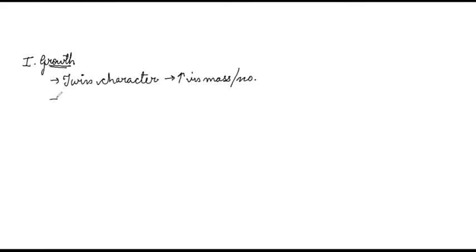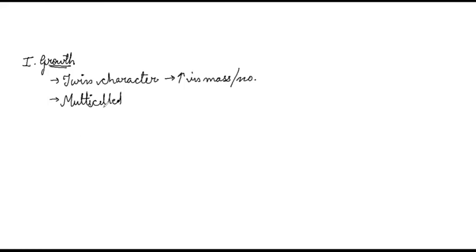Then the second point about growth is the growth in the case of multicellular organisms. Growth takes place when the cell divides and adds to the mass present already over there, increasing the mass of the organism.